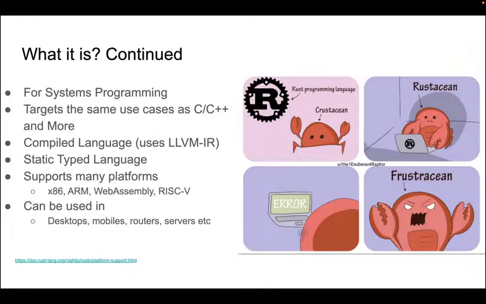So what is it used for? It is used for systems programming, that's for sure, and it targets the same use case as C++. What I'm telling you is how Rust development initially started, for systems programming, because apparently null pointers, things that go null, are a $1 billion mistake.